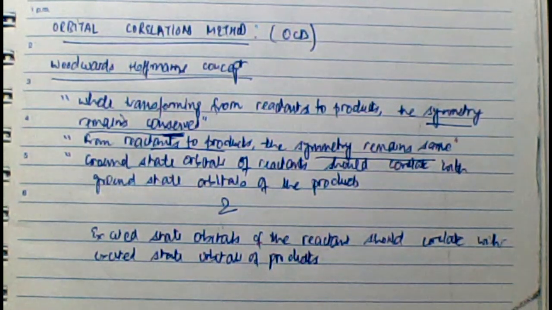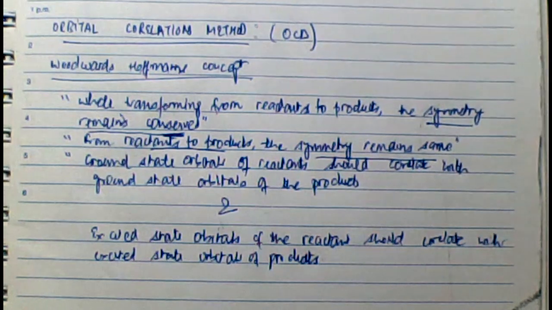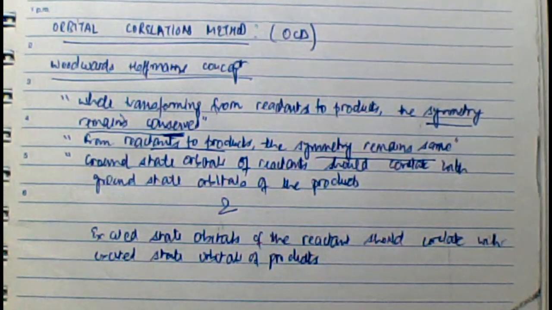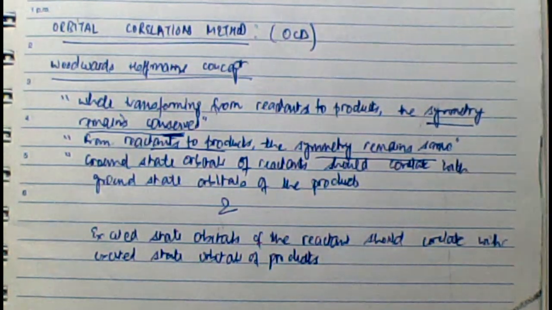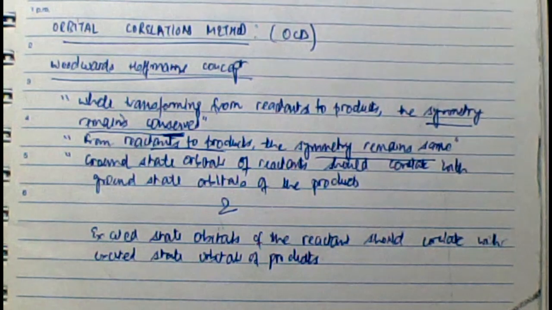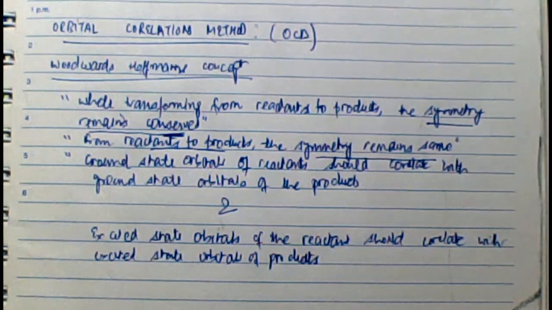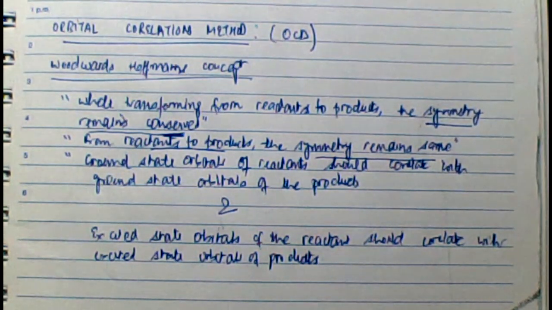Therefore, while checking whether a particular reaction is allowed under thermal conditions, all we need to do is draw the molecular orbitals of the reactants and the molecular orbitals of the products, and while drawing them, assign a symmetry property. If you remember, we have considered two symmetry properties. One was the mirror plane symmetry, another was the C2 symmetry, because these were two symmetry properties which could completely classify our pericyclic molecular orbitals, largely speaking the pi orbitals, into symmetric and antisymmetric.